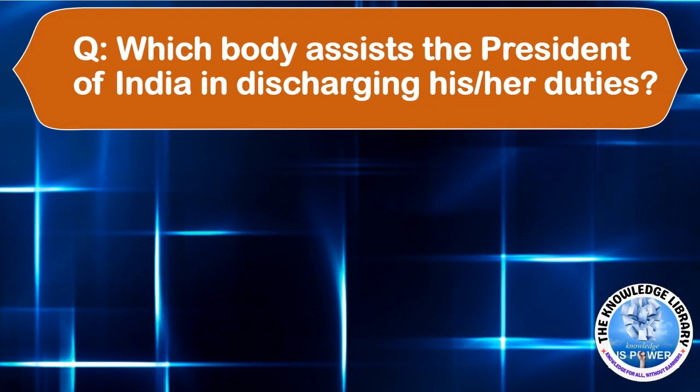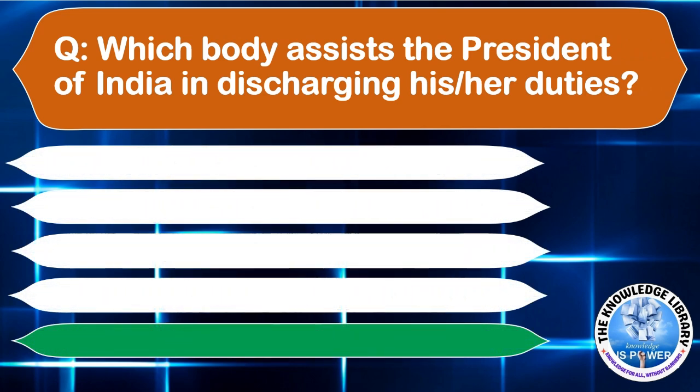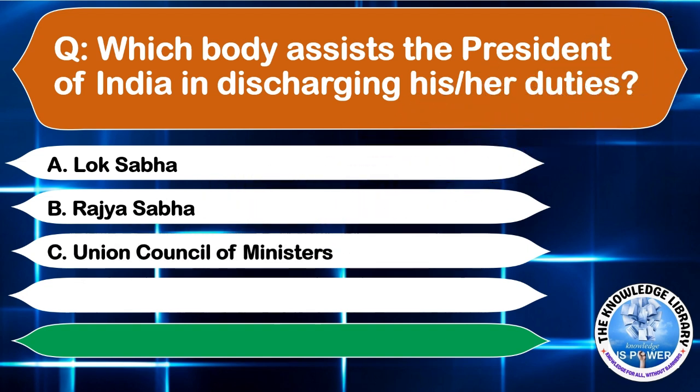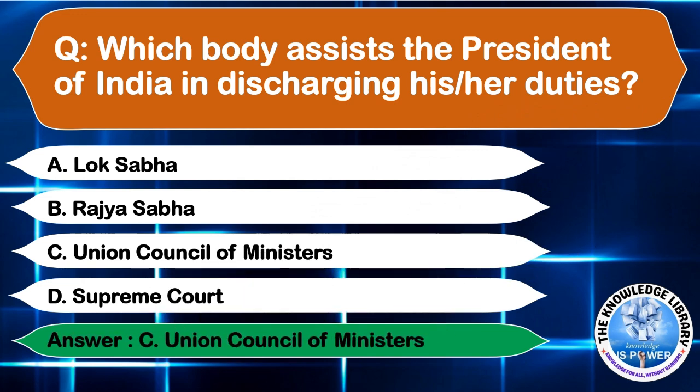Which body assists the President of India in discharging his or her duties? Option A, Lok Sabha. Option B, Rajya Sabha. Option C, Union Council of Ministers. Or option D, Supreme Court. The correct answer is option C, Union Council of Ministers. Moving to the next question.